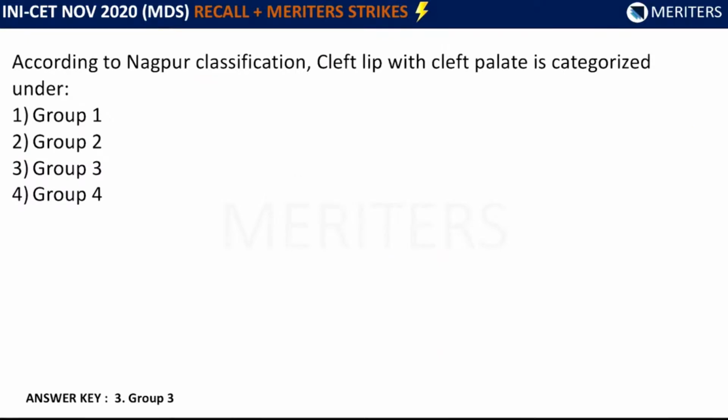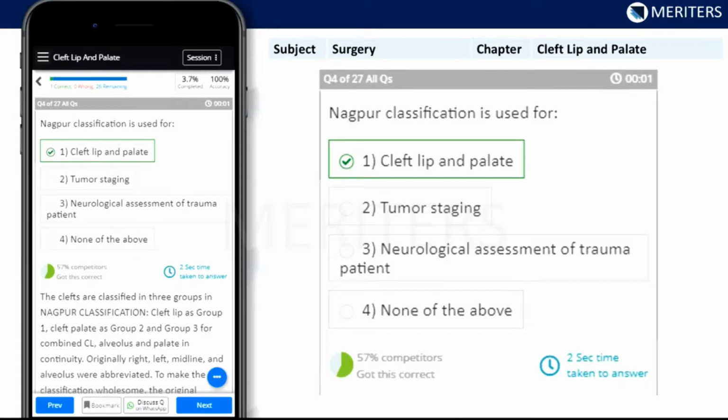Now see here, a question was there on a classification of cleft lip and palate, and this is a new one, the Nagpur classification. According to the Nagpur classification, cleft lip with cleft palate is categorized under, options are group 1, group 2, group 3, group 4. This question is asked in the question bank. Another question: Nagpur classification is used for which of the purposes? Cleft lip and palate, tumor staging, neurological assessment of trauma patients, and none of the above.